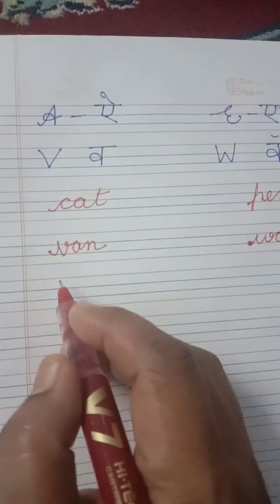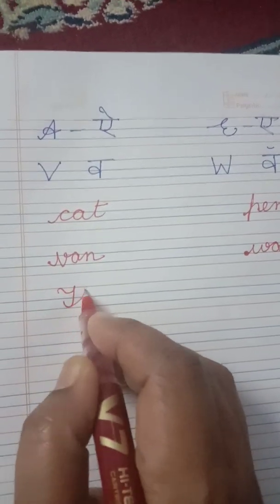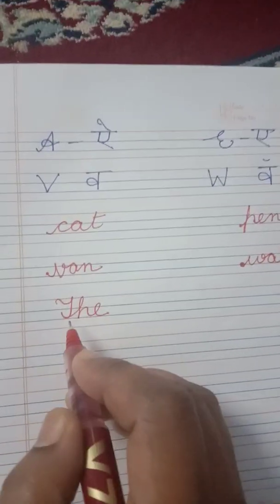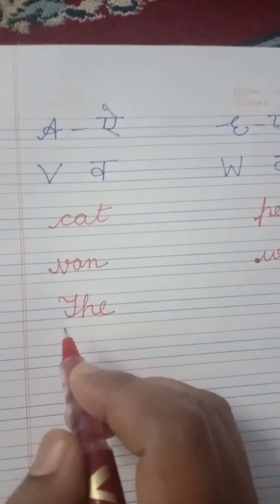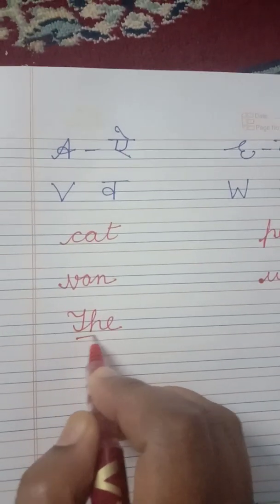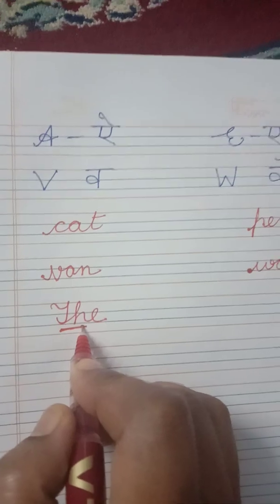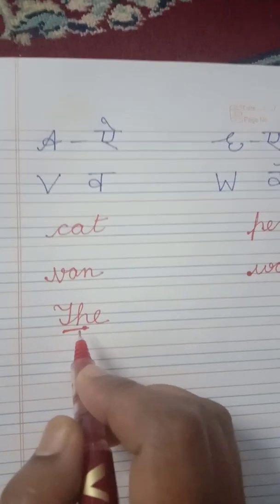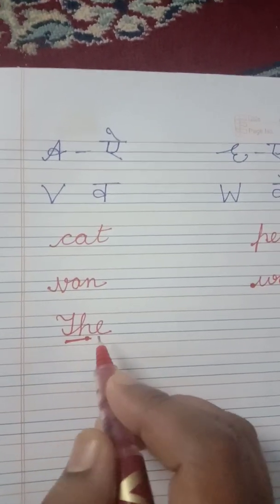Now, I'm going to explain one more thing, children. T, H, E. The sound of T, children, is T. But when H joins with T, the sound changes. It becomes "the". Okay? The, the.